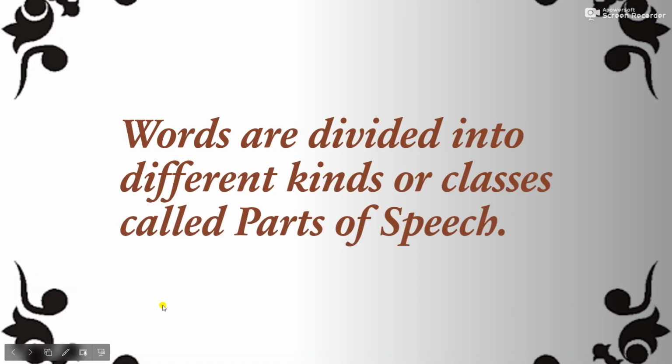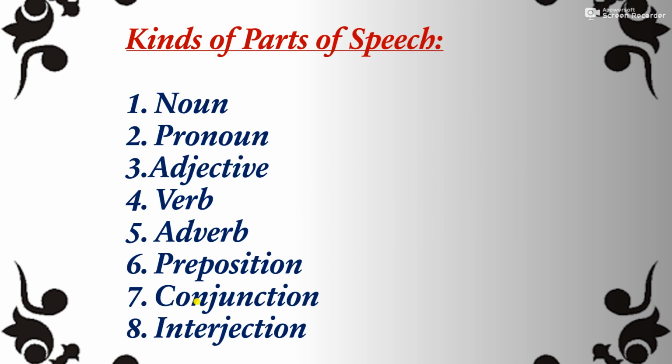As you know students, words are divided into different kinds or classes. They are called parts of speech according to their use, that is according to the work they do in a sentence. First of all, remember the parts of speech are 8 in number. We are going to discuss them one by one: noun, pronoun, adjective, verb, adverb, preposition, conjunction and interjection. And in this video I am going to discuss all the parts of speech in brief.